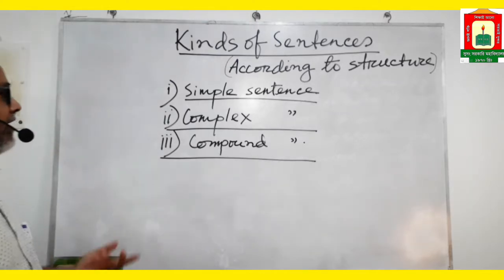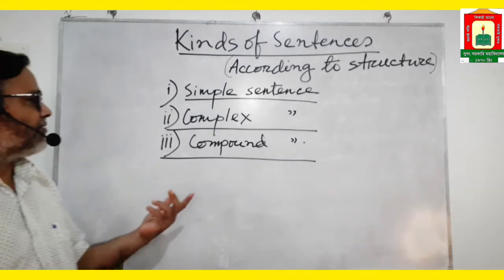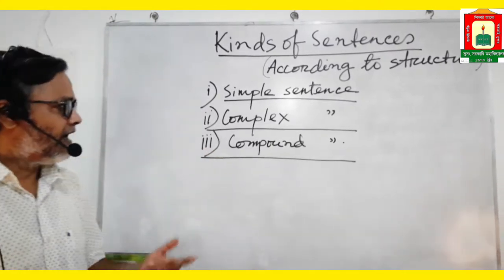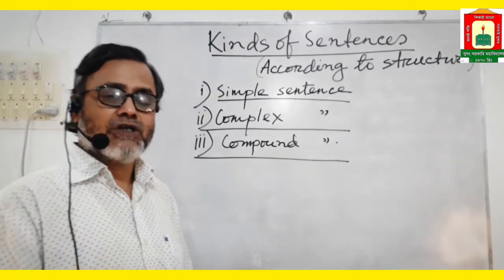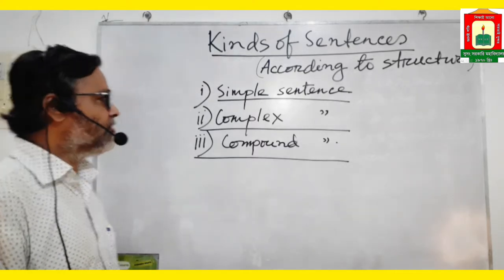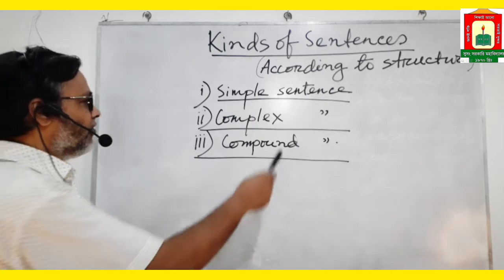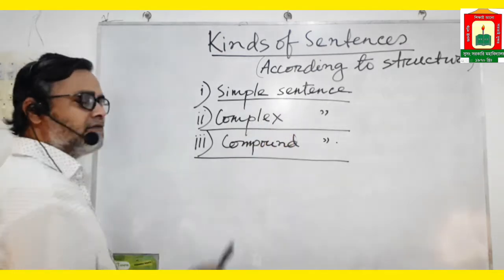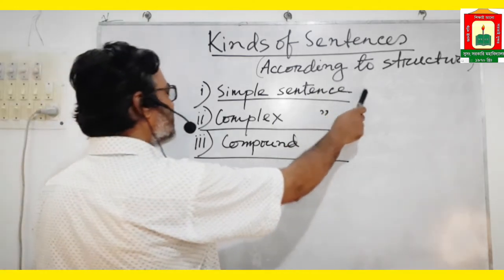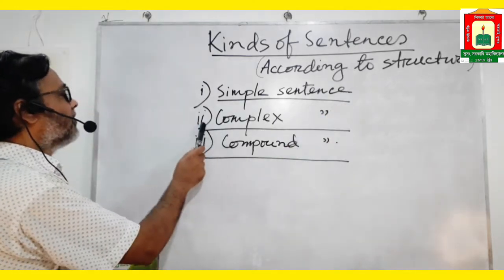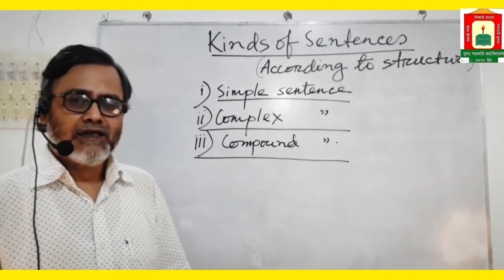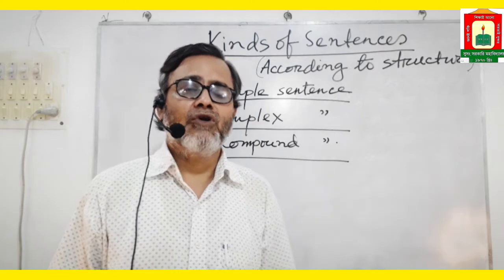I will clarify how a sentence can be simple or complex or compound. Here comes the question of clauses. The sentence which contains only one clause is called a simple sentence, and complex and compound sentences contain more than one clause.